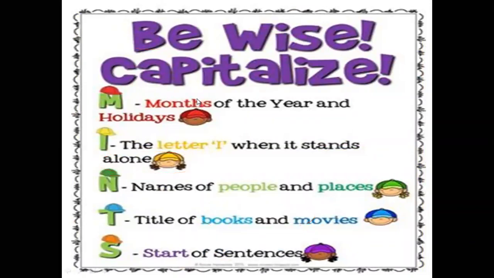Let's see here. Don't forget the holidays. Here, the holidays and the months of the year. Holidays begin with a capital letter. Months of the year, holidays, the letter I when it stands alone, names of people and places, titles of books and movies, start of sentences.